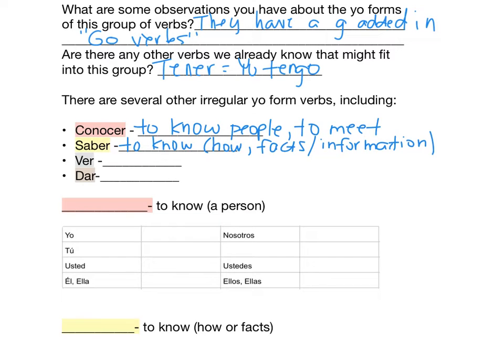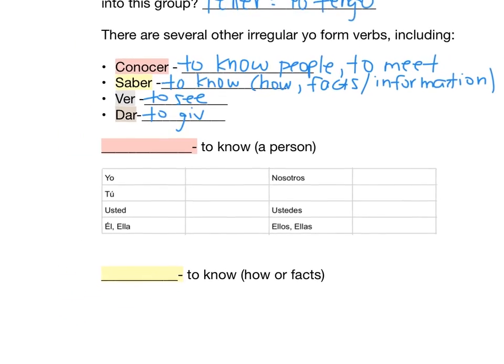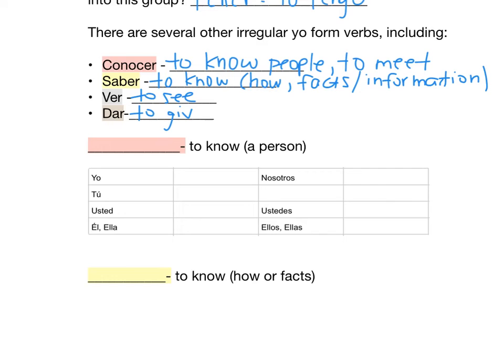Okay? Ver means to see, and dar means to give. And their yo forms are just different, they're not go verbs, so I'm going to give you those. So take a second and use the color coding to quiz yourself on the definitions. So hit pause and fill in the definitions using the Spanish words for each grid, and then I'll come back with you after you've hit pause.